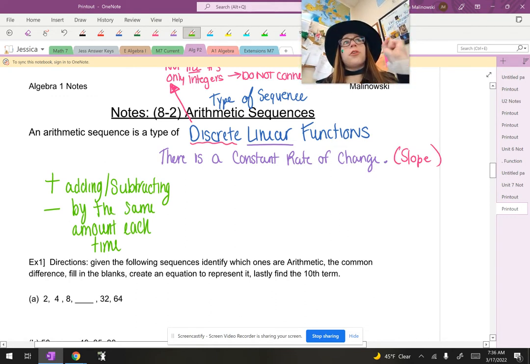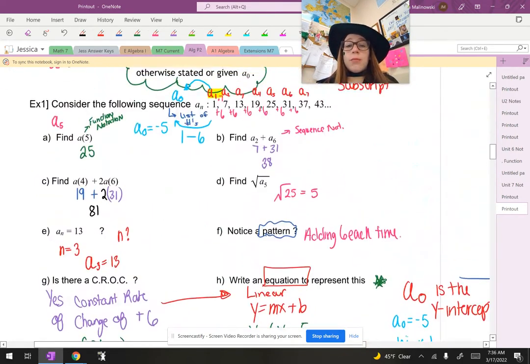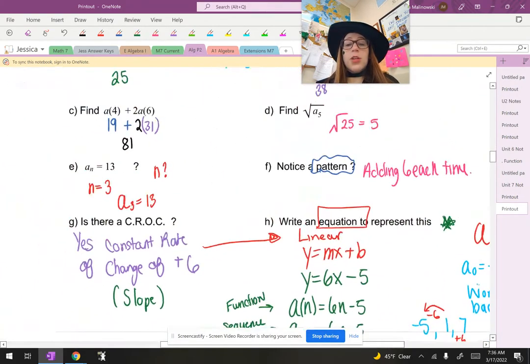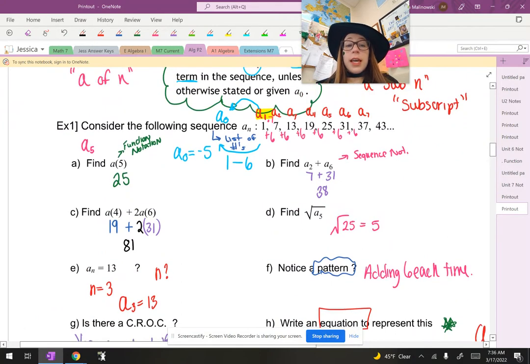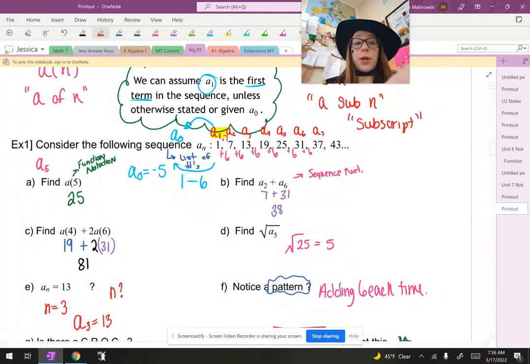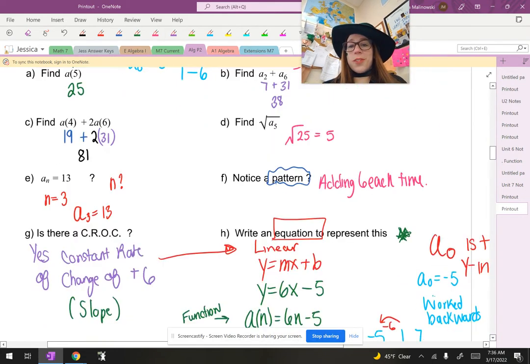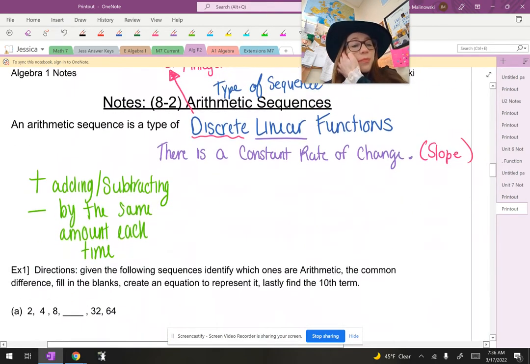I'm adding 7 each time to get to the next piece. I'm adding 4 each time. Just like we found in previous examples, we were adding 6 each time to get to the next piece. So this is an example of an arithmetic sequence. We could go back in and jot that down real quick, that this is arithmetic.